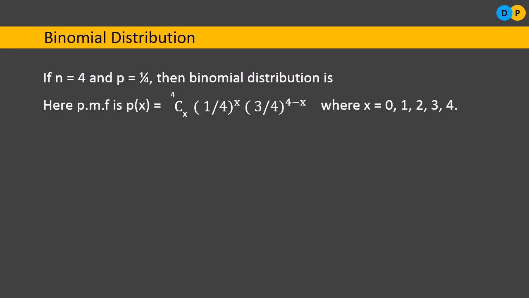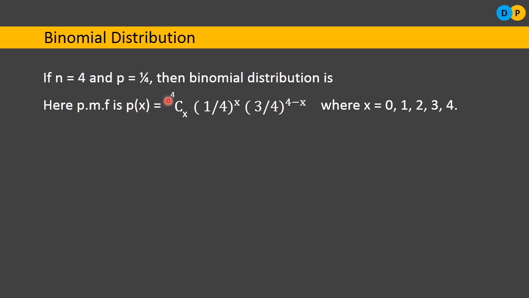So let us go through it. For this, first of all, we need to write the probability mass function. Already we know that the probability mass function for binomial distribution is nCx p^x q^(n-x). So by substituting the n and p values, the probability mass function looks like this.